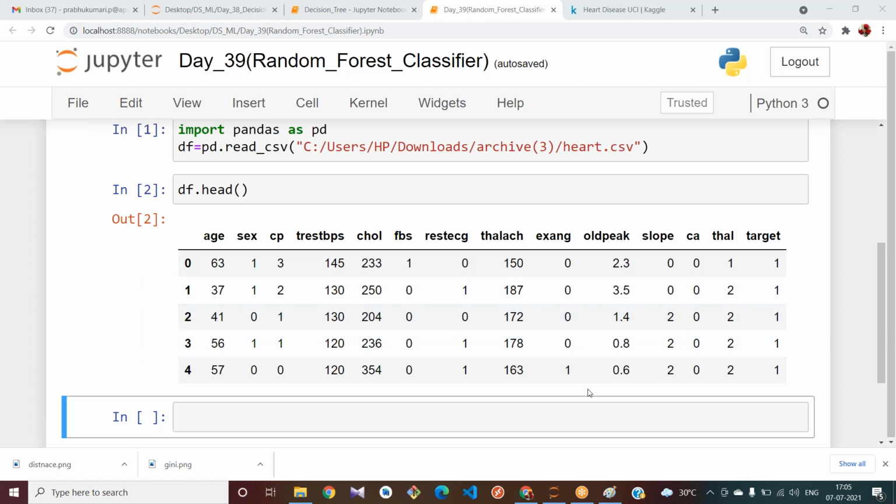Yes, for decision tree you got 76, for random forest you got 81. Out of all the classifiers, random forest gives you better accuracy, even for large data sets. Yes, what about the others? Are you trying to do it?